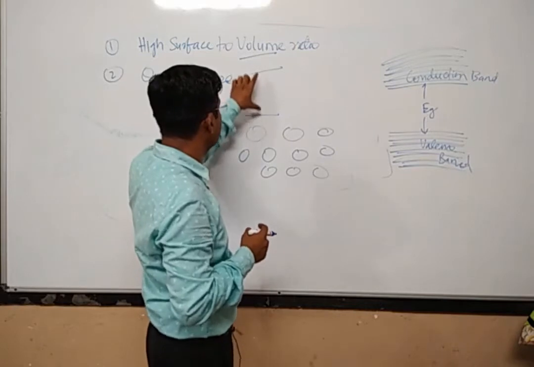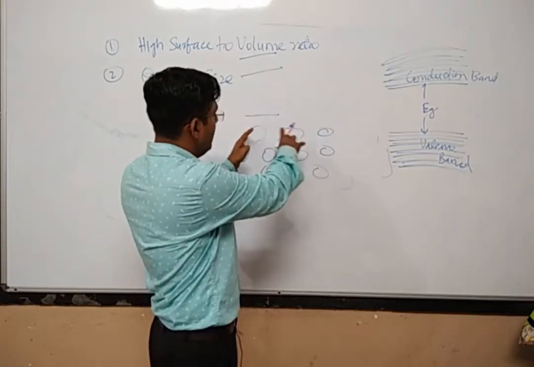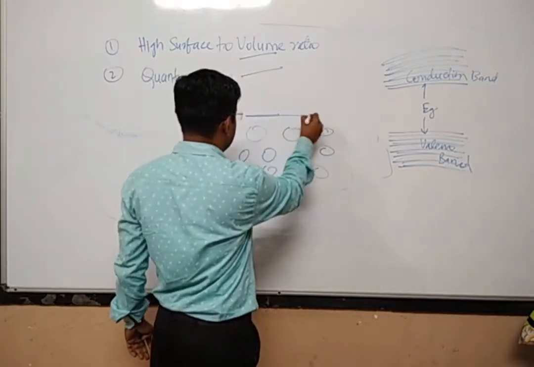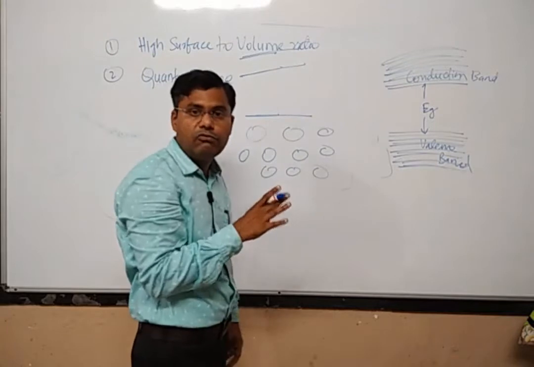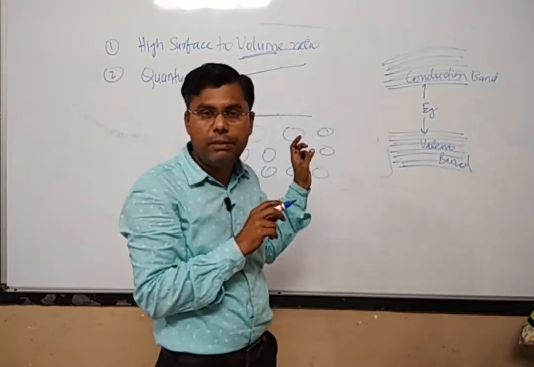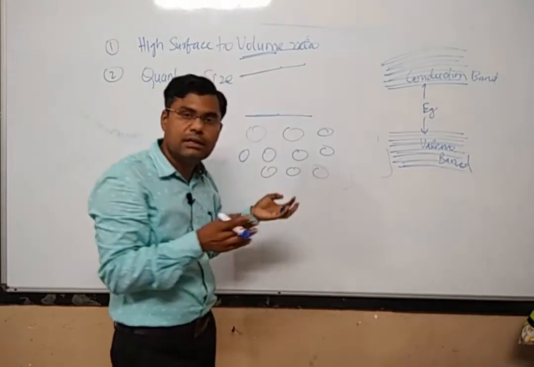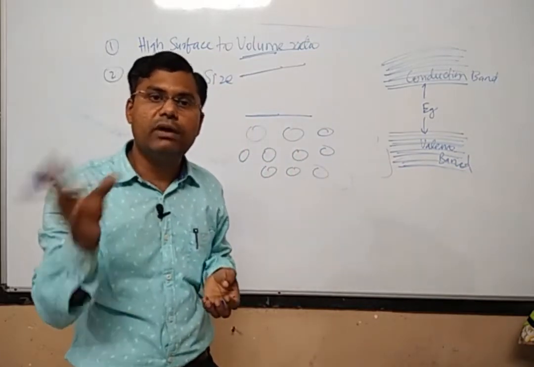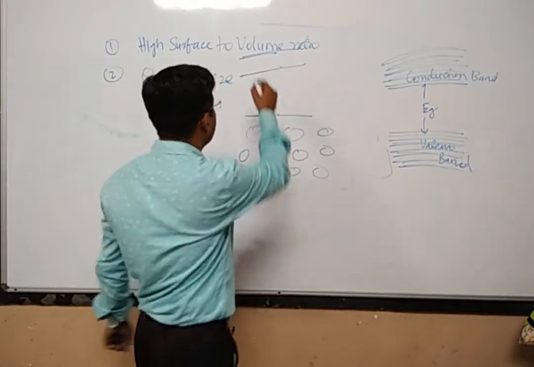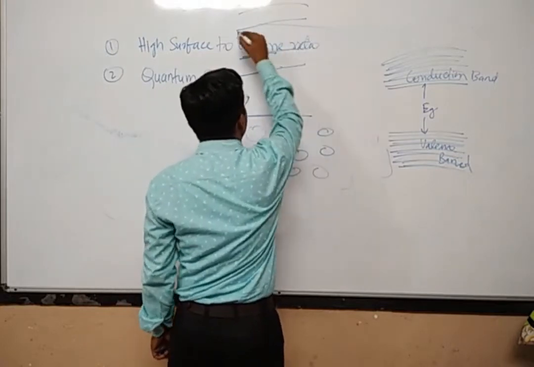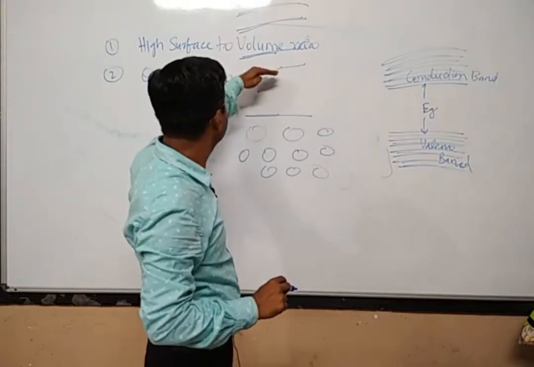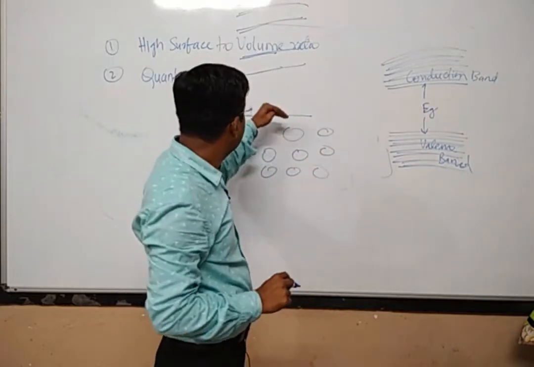Even if there is some interaction of molecules or atoms, the energy level pattern in the nano regime will not be like the pattern indicated over here. It will be somewhat related to the energy levels of the atoms or molecules themselves. The energy levels will be well defined, and there will not be mixing of energy levels.